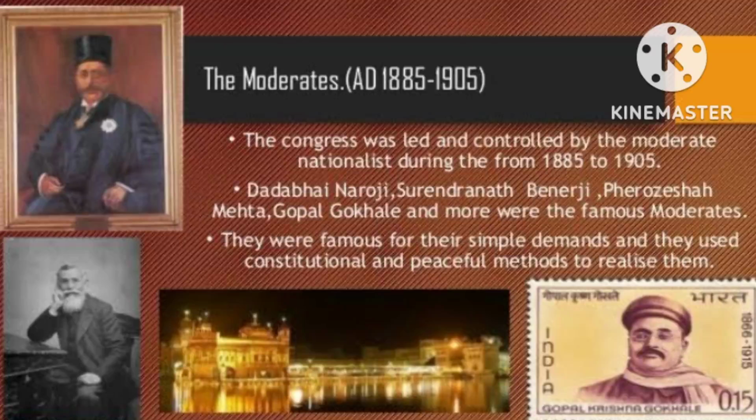What were the implementations or objectives of the moderates? What did they do? They conducted meetings, meaning they arranged debates and social meetings so people could gather and listen to what is happening around them. They discussed problems and placed before the government various requests related to development of industries, reduction of military expenses, improvement in education standards, and forcing the British government to take up studies about poverty in the country, etc.